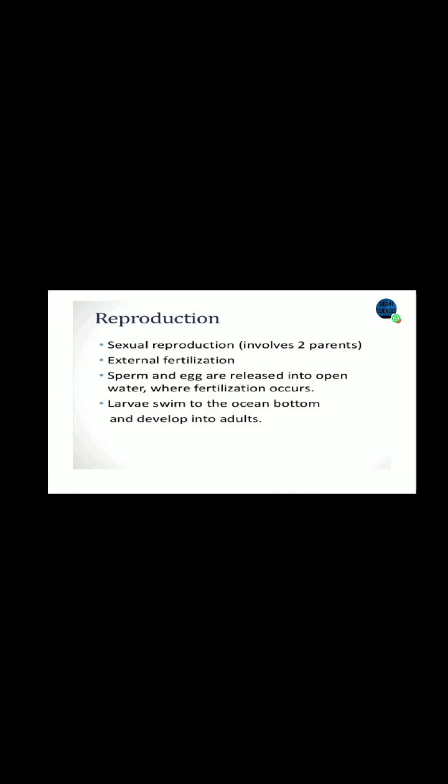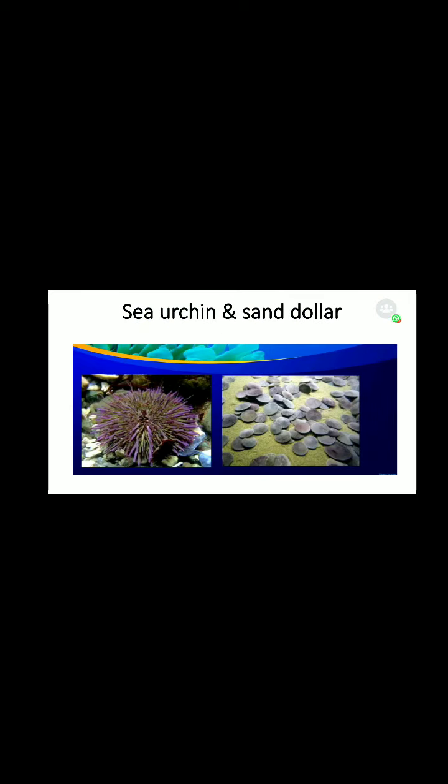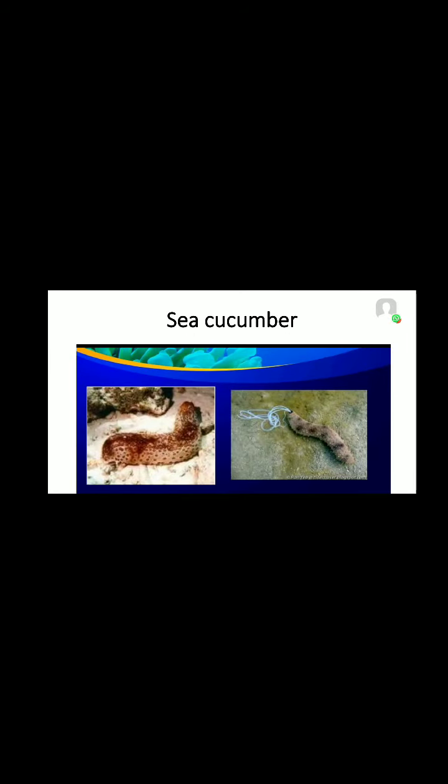Reproduction. The sexual reproduction involves 2 parents, but fertilization occurs externally. How? It releases sperm as well as eggs into the open water, where fertilization occurs. The larvae swim to the ocean bottom and develop into adults. Some examples for echinoderms: sea urchin, sand dollar, sea cucumber.